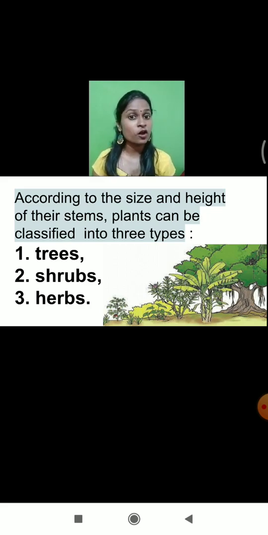Now what is the meaning of herbs? Herbs are those varieties of plants which can only grow up to 1 to 1.5 meters. Examples of herbs are fenugreek, meaning methi, and the periwinkle flower plant. So they are examples of the herbs category. I hope you all know all three types of plants in detail.